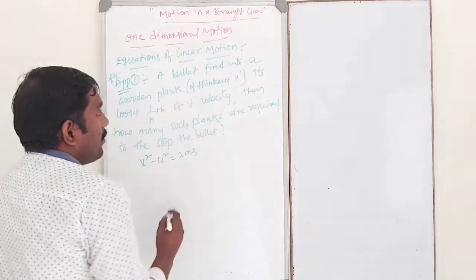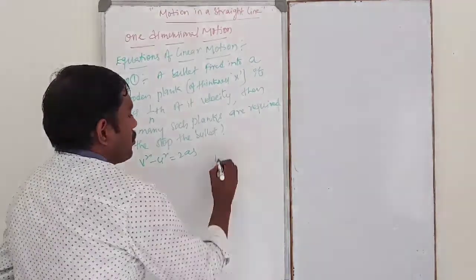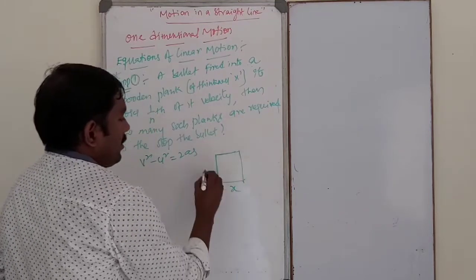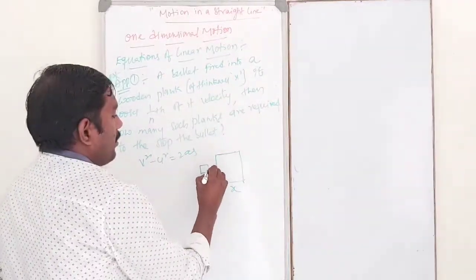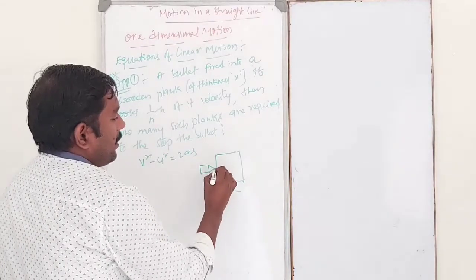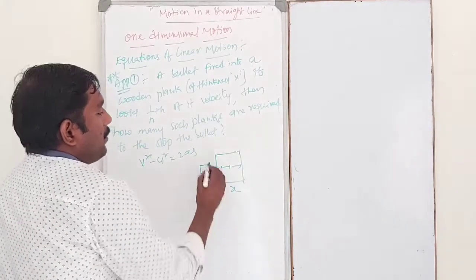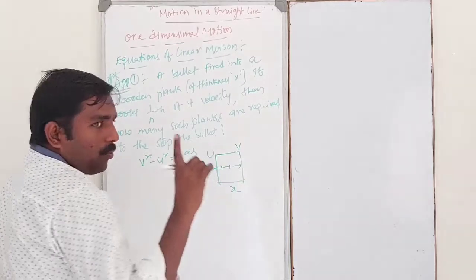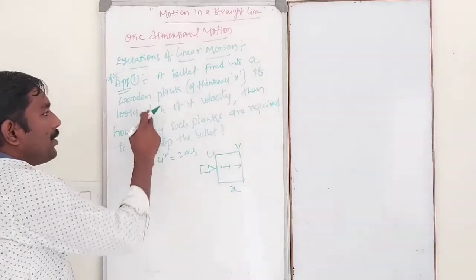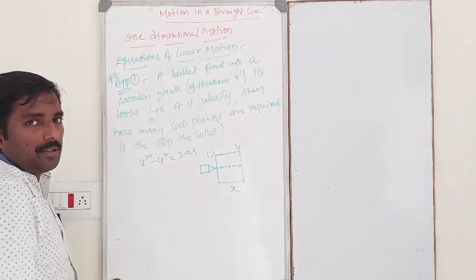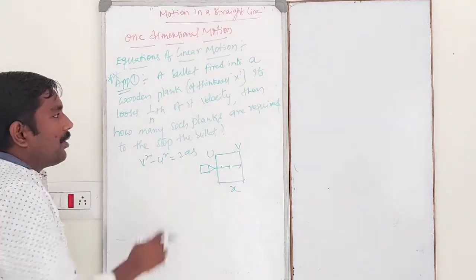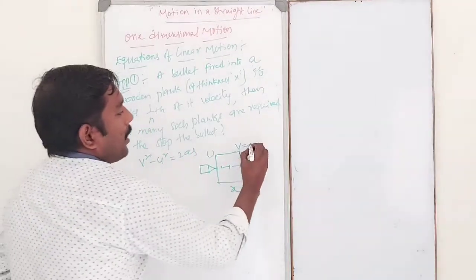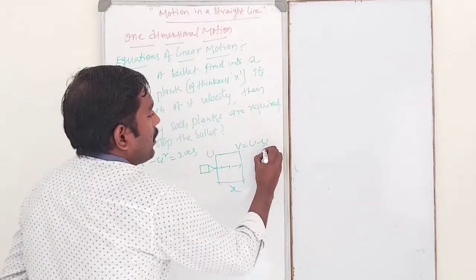So by using this equation to solve the above problem. So for example, this is the plank of thickness x. So a bullet fired into the plank like this with an initial velocity u. So after passing through only one plank, its velocity is reduced by 1 by nth of initial velocity. Then final velocity after passing through the one plank is nothing but u minus u by n.